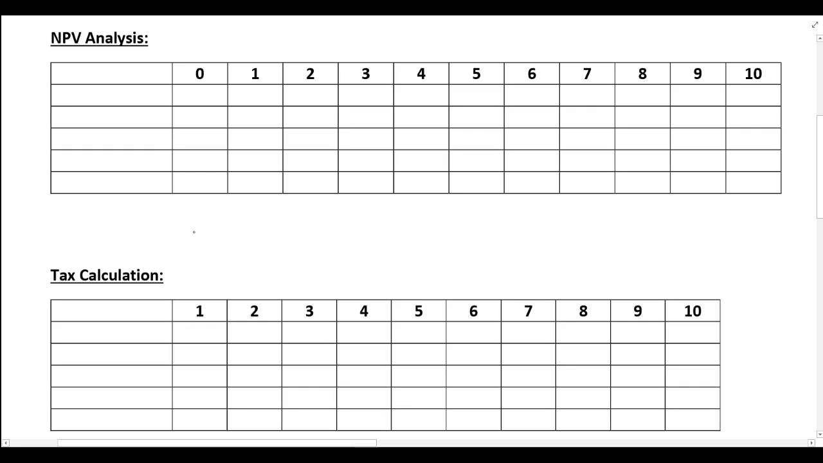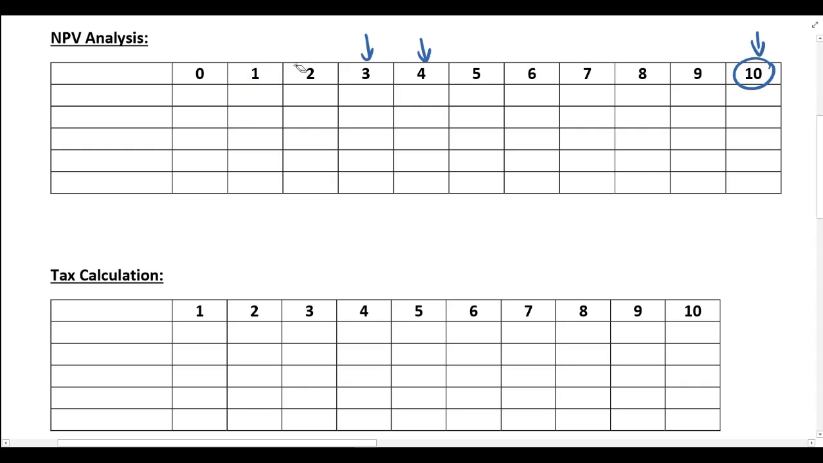All right, so this is the table that I've drawn up just for discussion purposes. You can see first we have the NPV analysis, and because the machine has a useful life of 10 years, I've got from year 1 to year 10. But remember, you always have column 0, which is the beginning of year 1. That's the end of year 1, end of year 2, end of year 3, end of year 4, all the way up to the end of year 10.